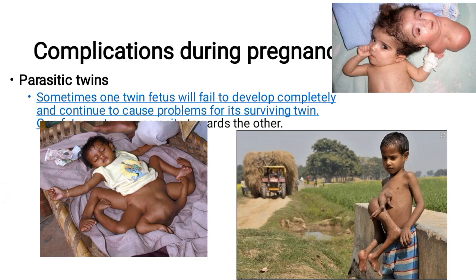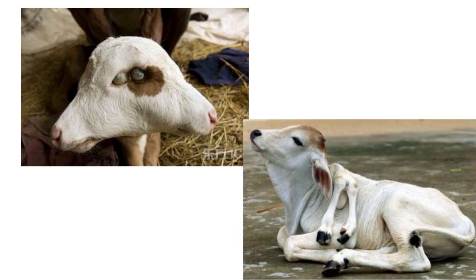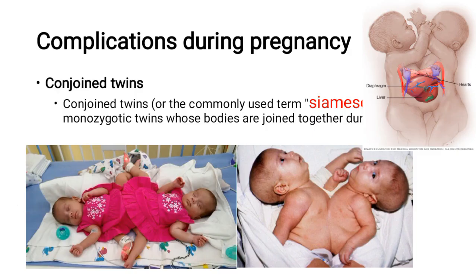Complication during pregnancy. As you can see, parasitic twins. One is fully developed, the other one is not fully developed. The parts of the other twin are just attached to their body, either their feet or head, and different types of complications can occur. Sometimes one fetus will fail to develop completely and continue to cause problems for its surviving twin. Here you can see, and this is in animals.